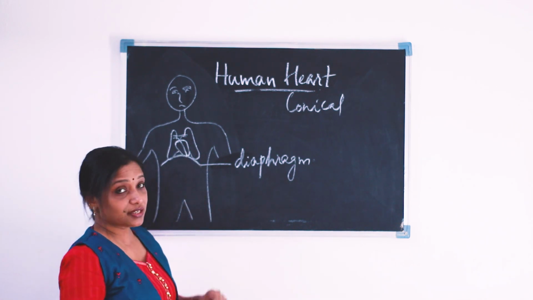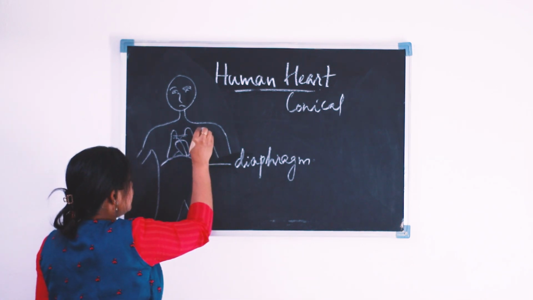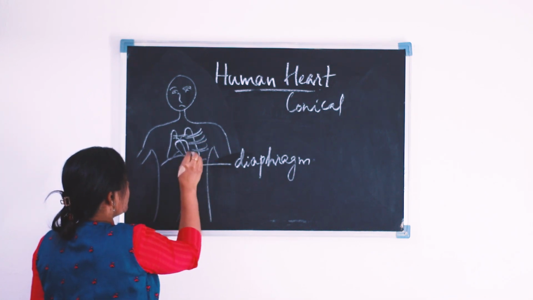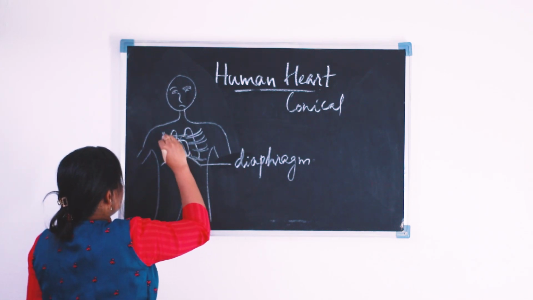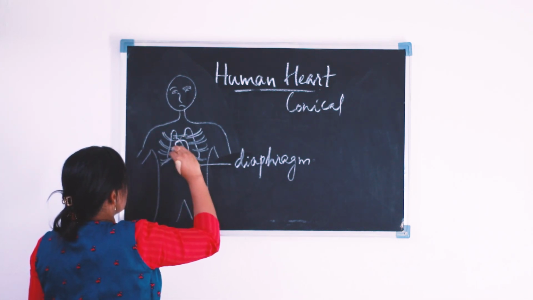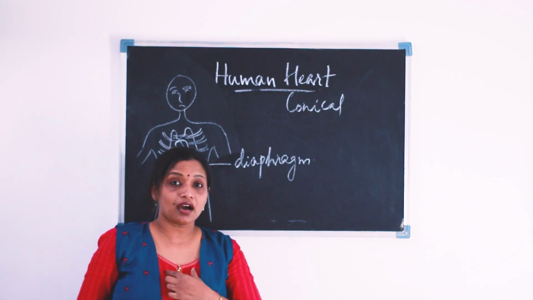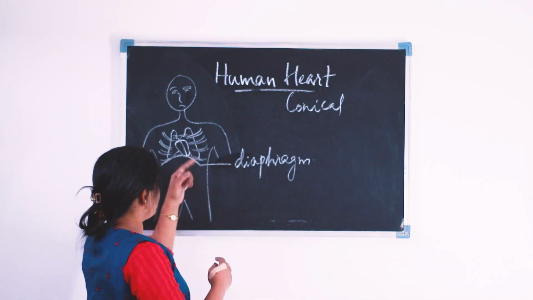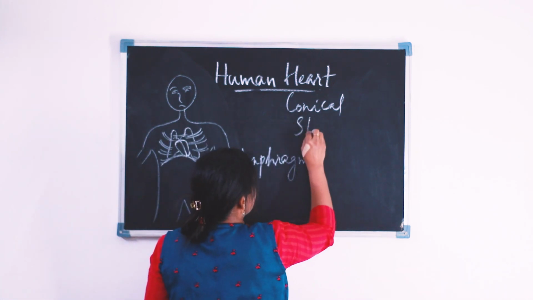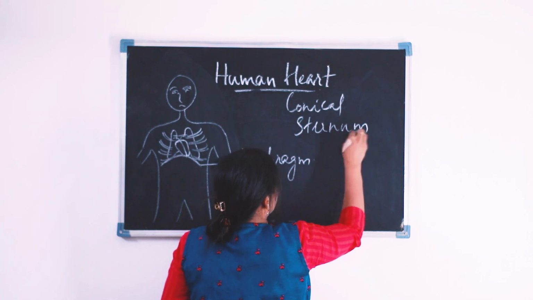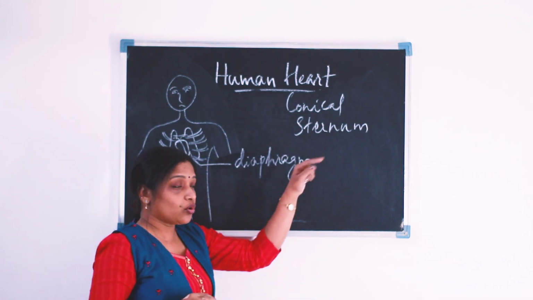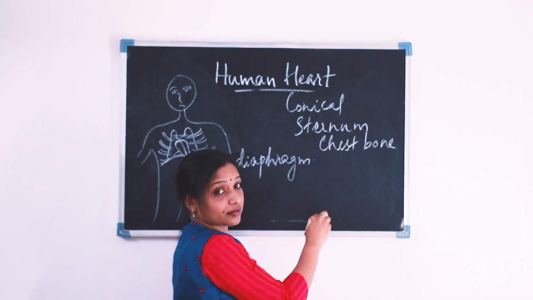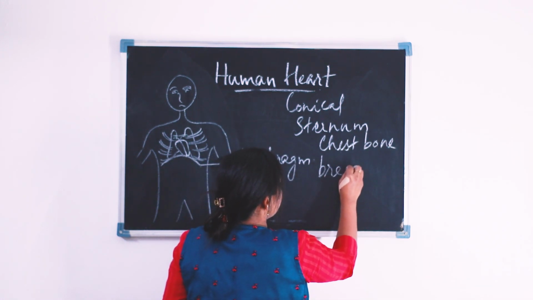Heart is located in between the two lungs, and on either side of the heart we can see the ribs. In front of the heart there is a bone known as the sternum. Sternum is also known as the chest bone, or otherwise the breast bone.